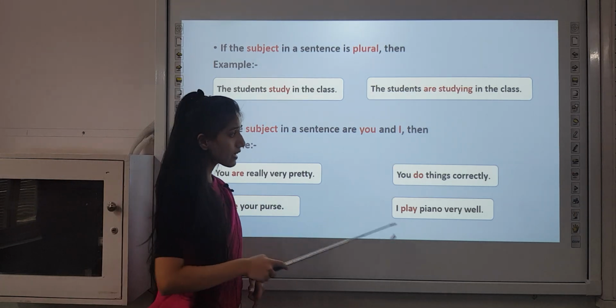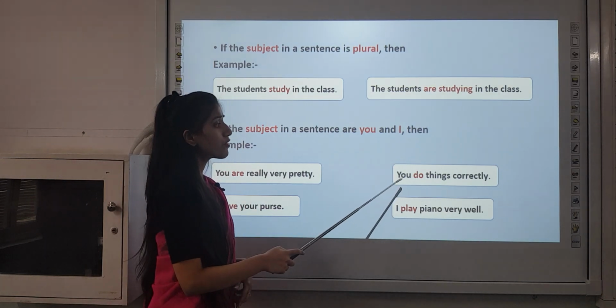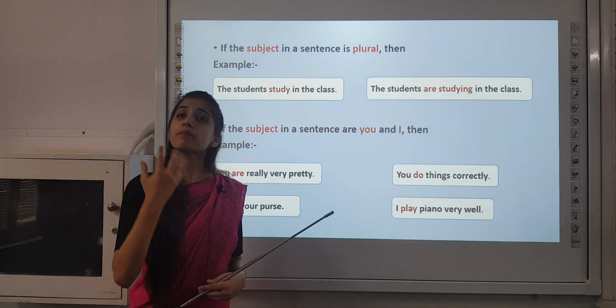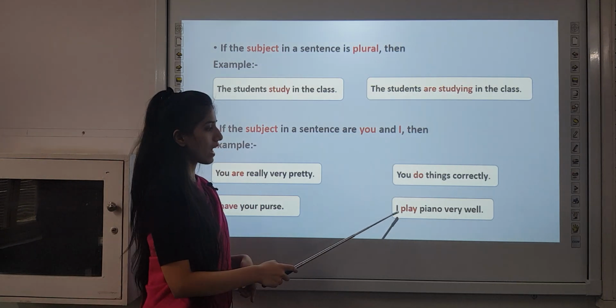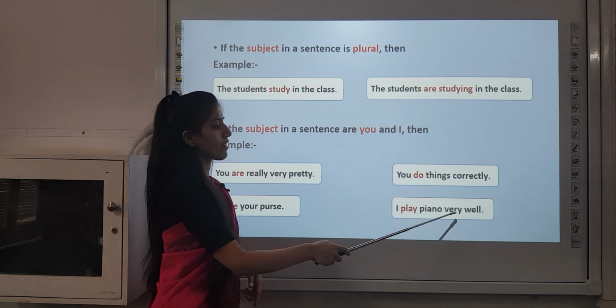But as you can see in these two sentences, if you is followed directly by the main verb, then the verb would be singular. And the same goes with I play piano very well.